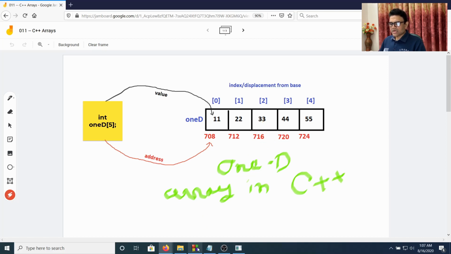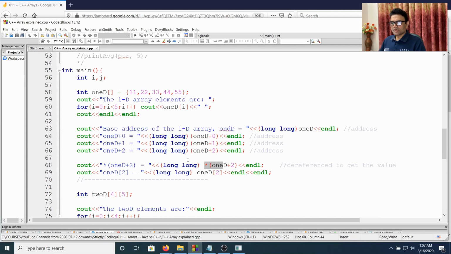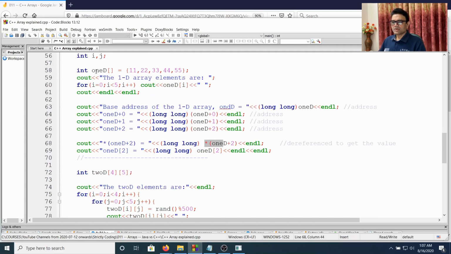I have written a C++ program already for you. Here we have declared a one-dimensional array 1D with 5 elements. Now we are printing the elements using the conventional notation, that is 1D[i]. And now we are trying to print the addresses. So if we say cout 1D, it gives us the base address of the array.